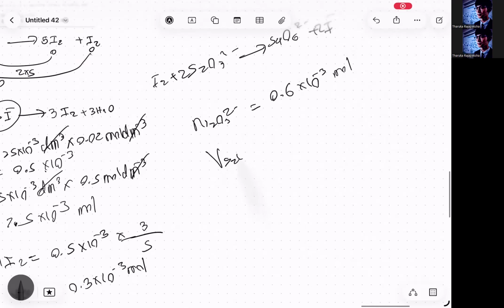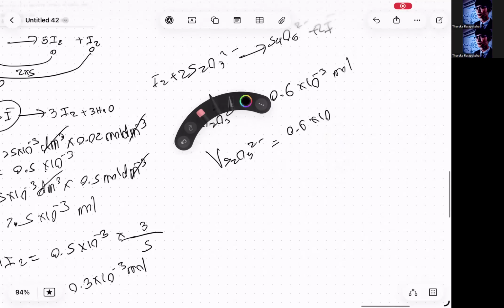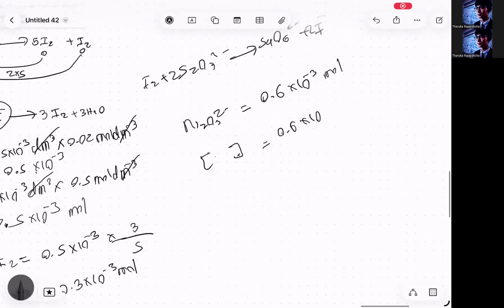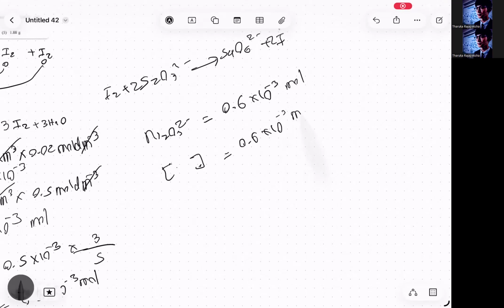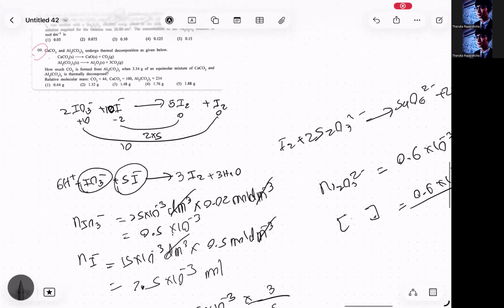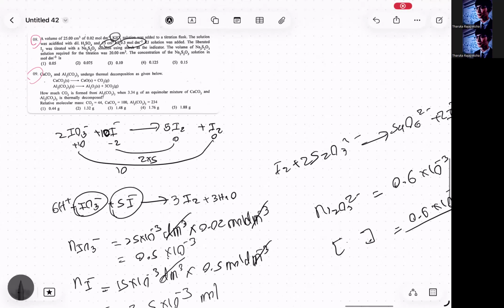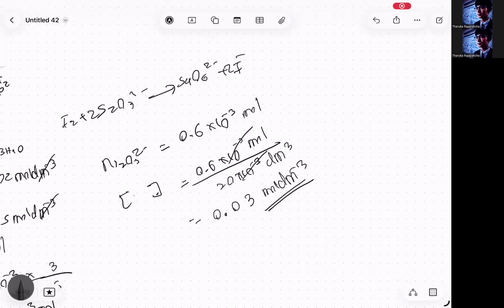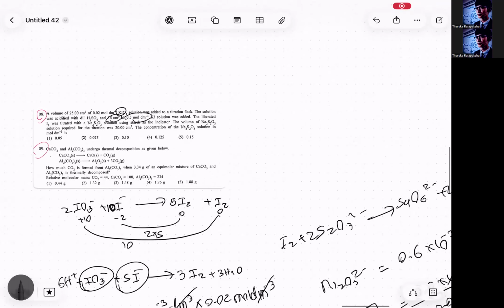0.6 10 to the power minus 3 moles. Then the volume, no, they're asking for the concentration, right? So the concentration will be 0.6 10 to the power minus 3 moles divided by the volume, 20 into 10 to the power minus 3 cubic decimeters. So 0.03 mole per cubic decimeter. So there you go. 0.03 mole per cubic decimeter will be the concentration.